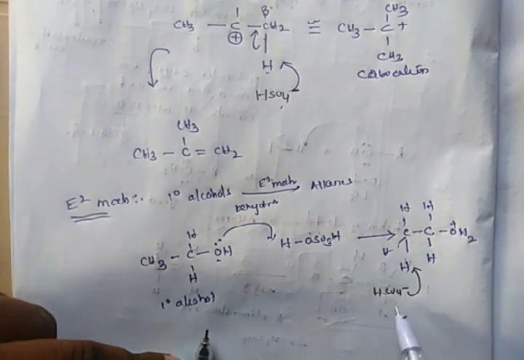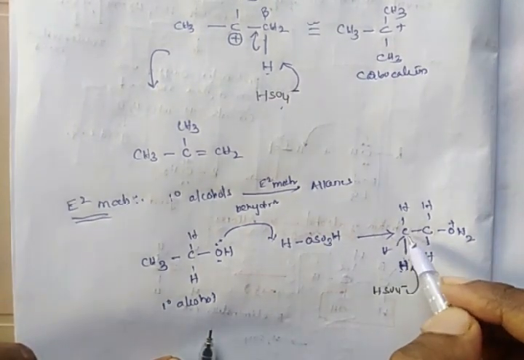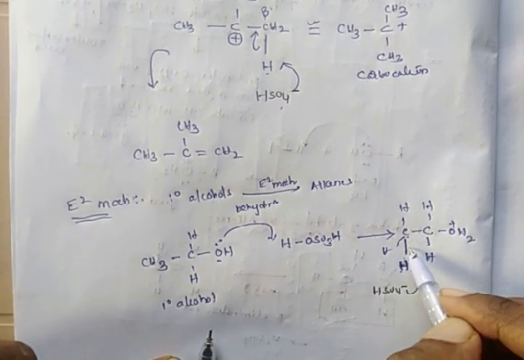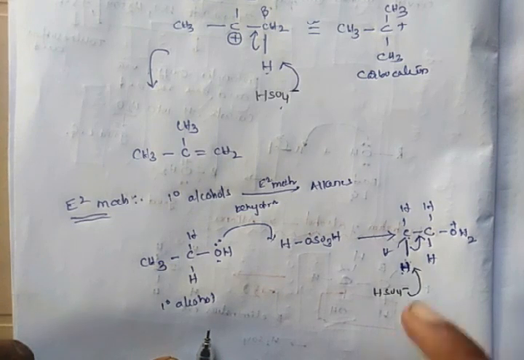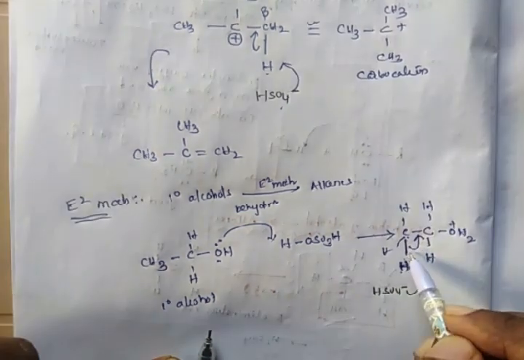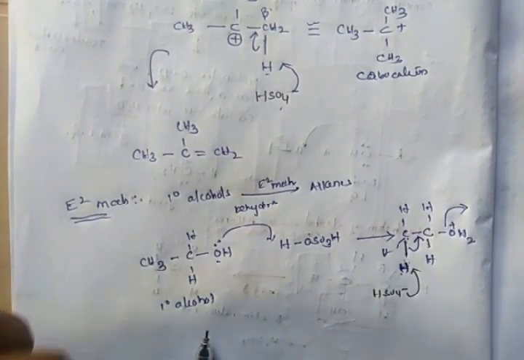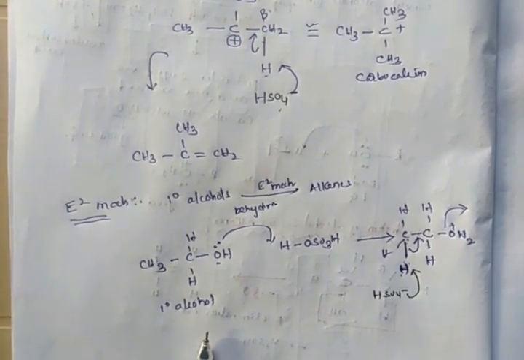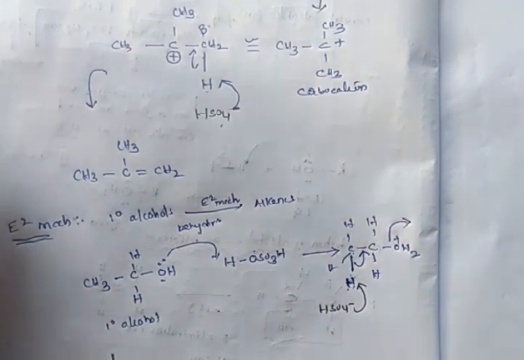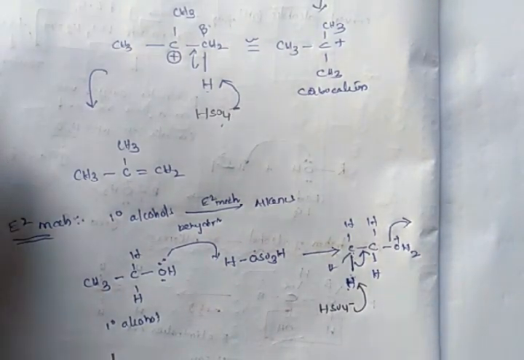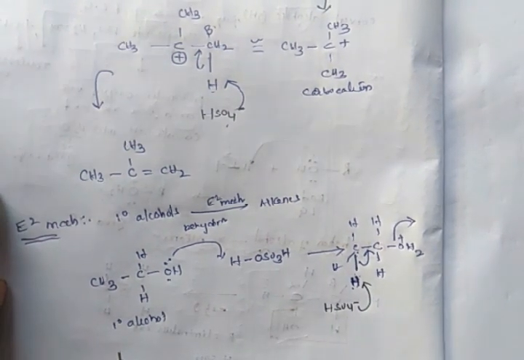Whenever this HSO4 abstracts this hydrogen atom, the electrons present in this carbon-hydrogen bond will be shifted to form the carbon-carbon double bond. Whenever the electrons in this bond are shifted to this bond, the leaving group leaves from the molecule. So both proton abstraction and leaving of the leaving group occur simultaneously in a single step. This reaction is called the E2 mechanism.